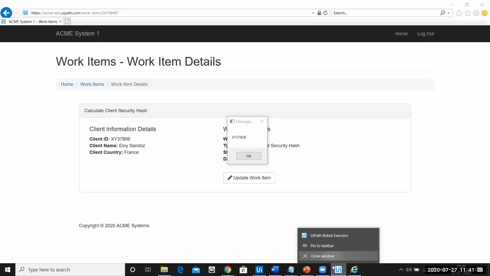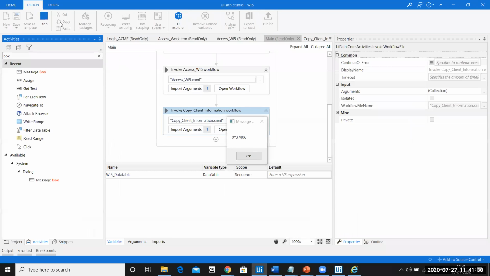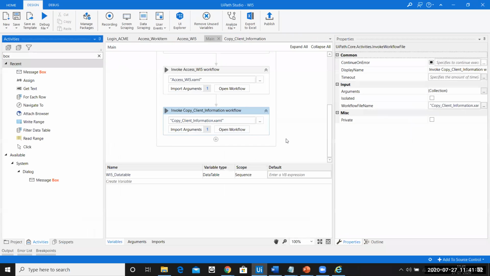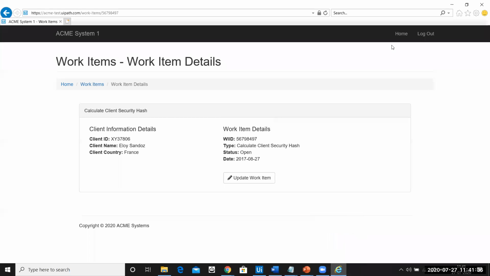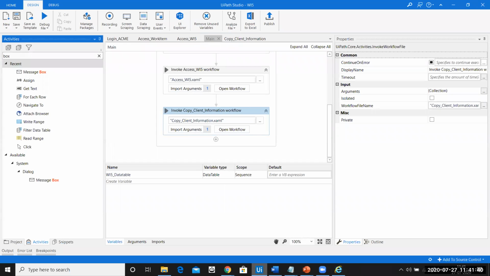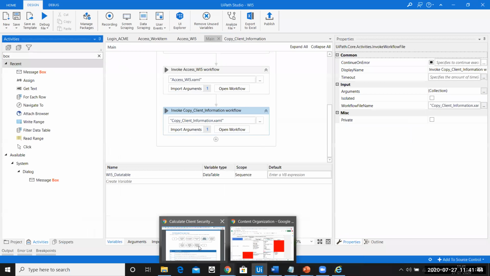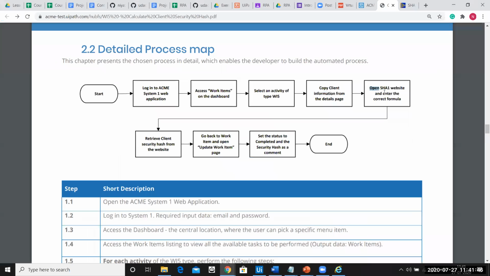So we know that this is working absolutely fine. I know this will work fine for the rest of the elements also. Now let us go ahead and see what is the next thing that we have to do here. It says open SHA1 website and enter the correct formula, and then retrieve the hash code.